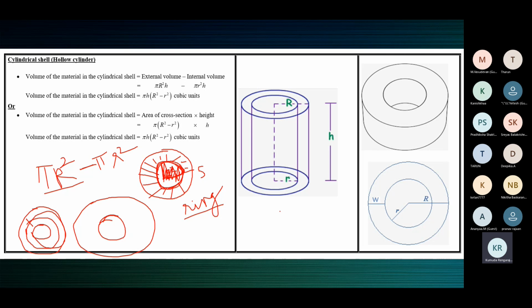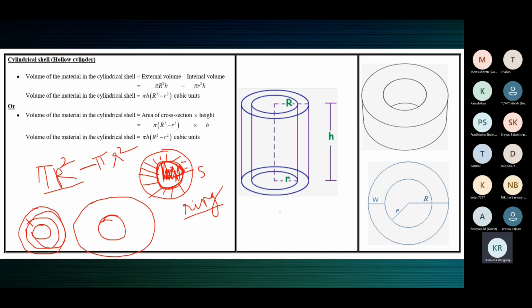All right. So identical rings stacked up give us a cylindrical shell, which means a cylindrical shell has a uniform cross section, because when congruent rings are stacked up, you get a cylindrical shell.